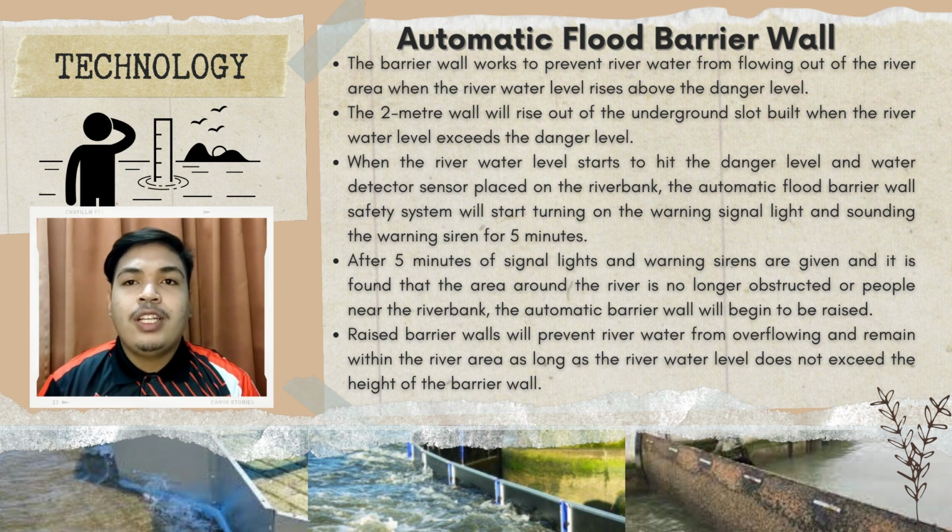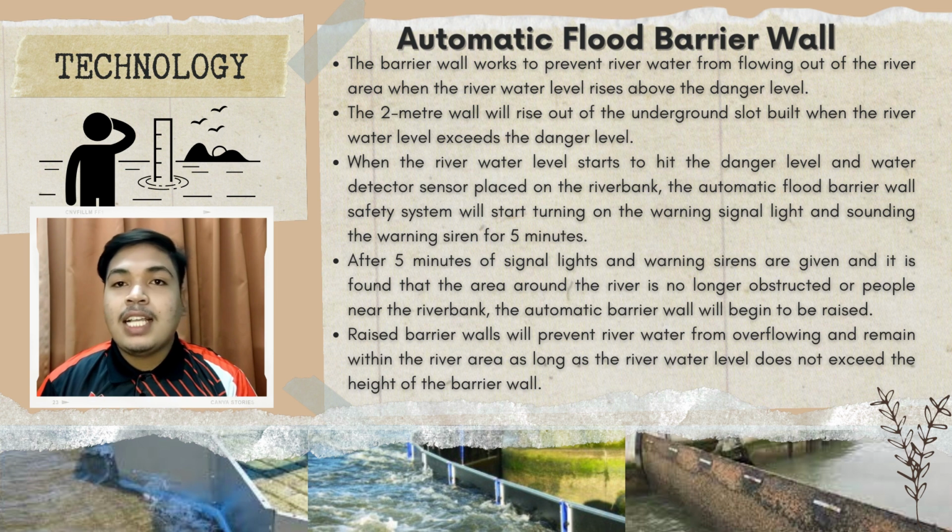The purpose of the warning is to ensure that the people around the river area are aware of the signal lights and warning sirens so that they stay away from the river area. After 5 minutes of signal lights and warning sirens, if it is found that the area around the river is no longer obstructed or no people are near the riverbank, the automatic barrier wall will begin to be raised. Raised barrier walls will prevent river water from overflowing and keep it within the river area as long as the river water level does not exceed the height of the barrier wall.